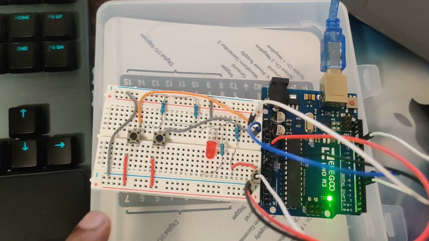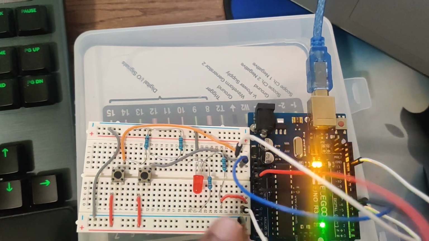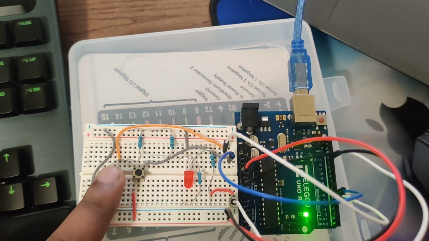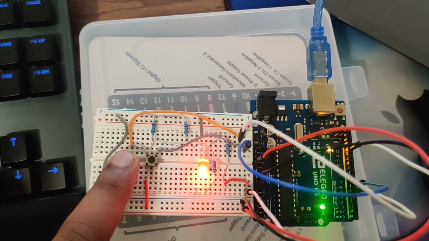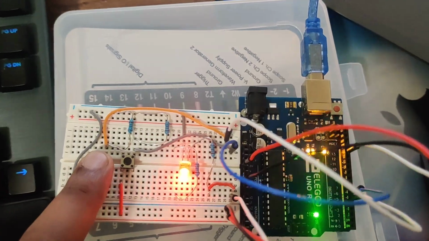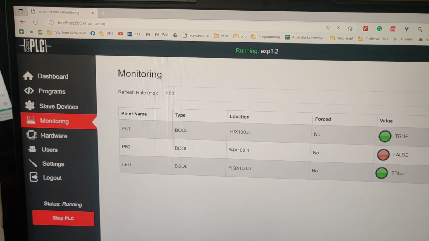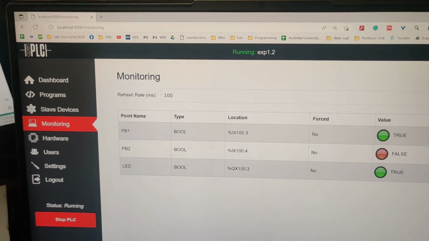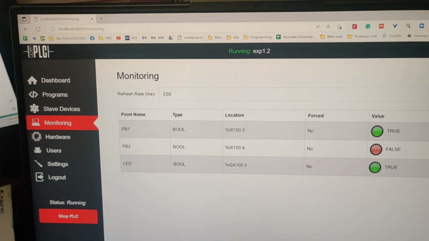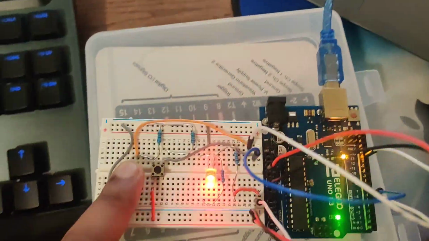Here is the circuit. Now I am going to switch on PB1. This is PB1, this is PB2, this is the LED. So I'm going to switch on PB1, and after pressing PB1 it lights up the LED. Here is the monitoring system of OpenPLC, and we have seen that PB1 is true and the LED is true, and at the end we got the LED lit up.